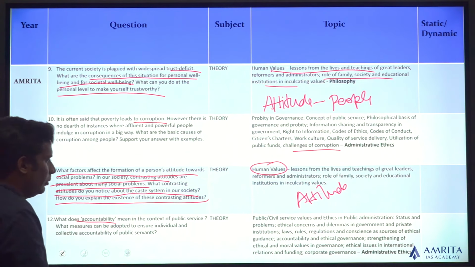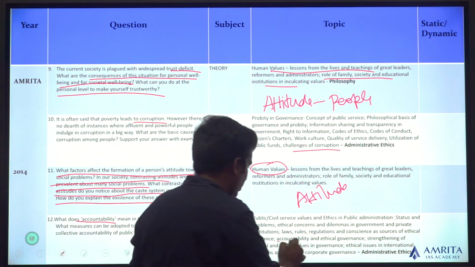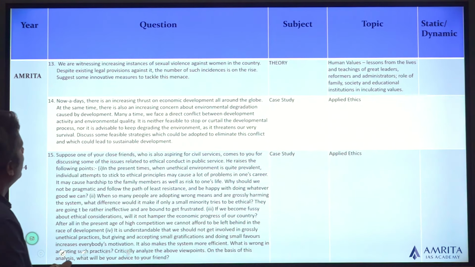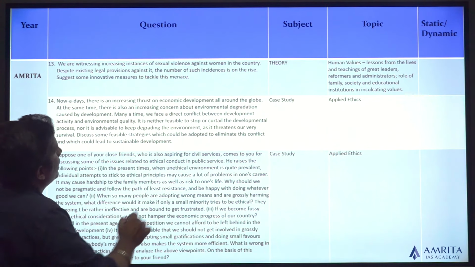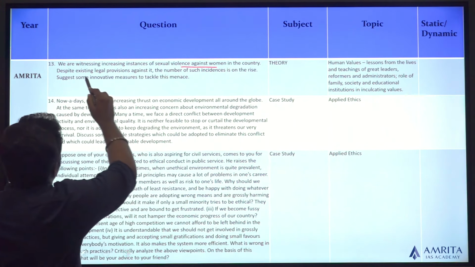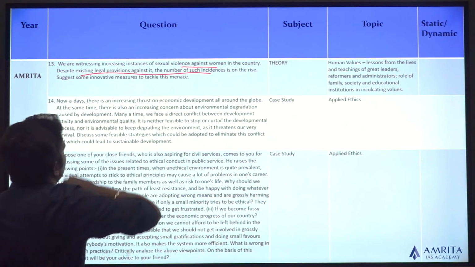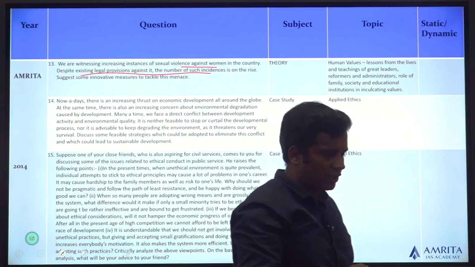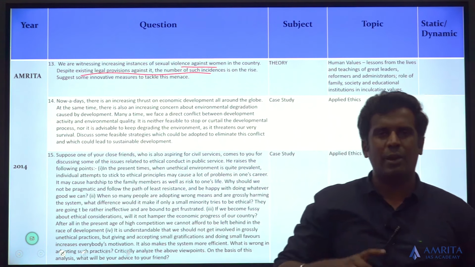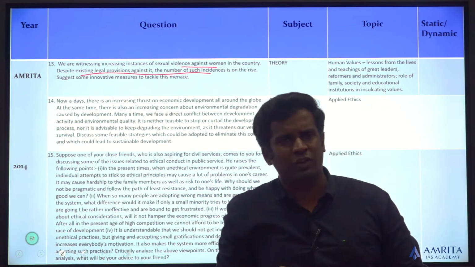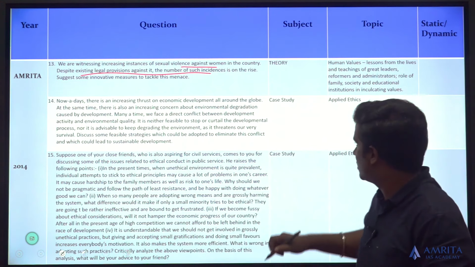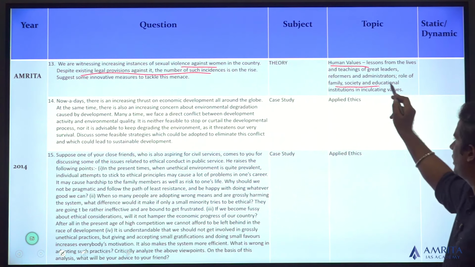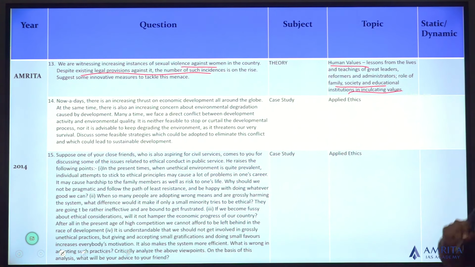What does accountability mean? There's again a question in the syllabus. Accountability is there. Sexual violence against women in the country, and despite existing legal provisions, the number of incidences is increasing. Suggest measures to tackle this issue. So obviously they are talking about measures, but mainly it is happening because of a lack of ethics, the disregard for rules and regulations. So human values, the role of family, society and educational institution in inculcating them is very important.